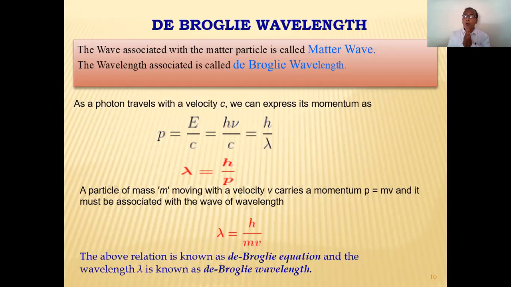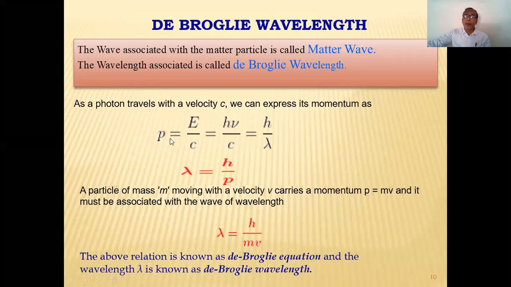Now, this photon travels with the velocity c, that is the velocity of light, and we can express the momentum p is equal to E upon c, we know. But E is what? Energy. What is the formula for energy? We said earlier, we saw in the photoelectric effect, in the previous chapter, that the energy associated with a photon is E equals h nu.